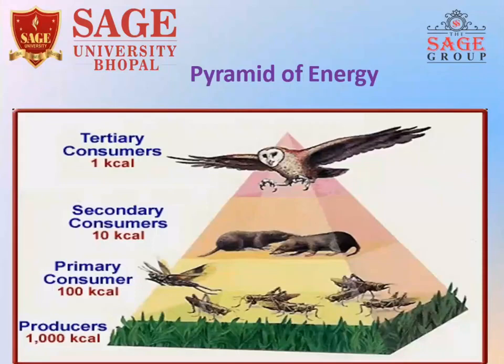This is the pyramid of energy. Here we are seeing that as we are going up, the energy is decreasing. In the producer level, energy is 1000 kilocalories. In primary consumers, 100 kilocalories. Secondary consumers, 10 kilocalories. Ultimately, tertiary consumers get 1 kilocalorie.